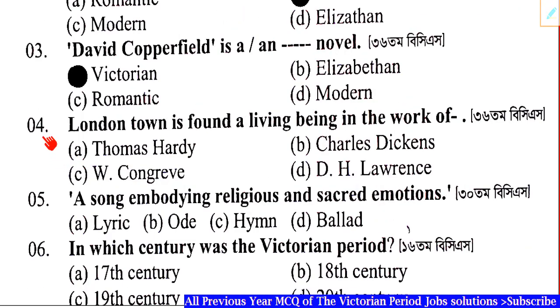Question number 4. London town is found as a living being in the work of dash. Correct answer: Option B, Charles Dickens. Question number 5.